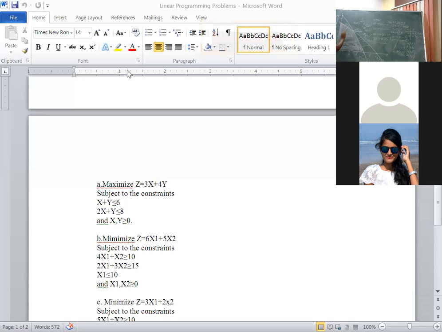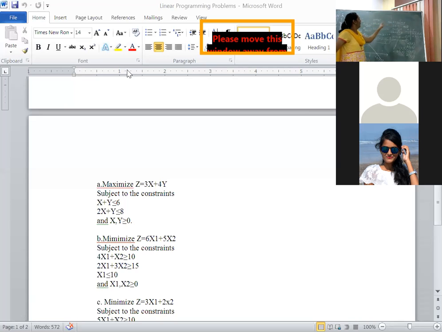We have identified this point. Already O, A, D are there, and the point you have identified I have represented as E. Then in the exam you write down that O, D, E, A is a closed polygon. You know the points; substitute the closed polygon's values in the objective function, and you will get certain values.